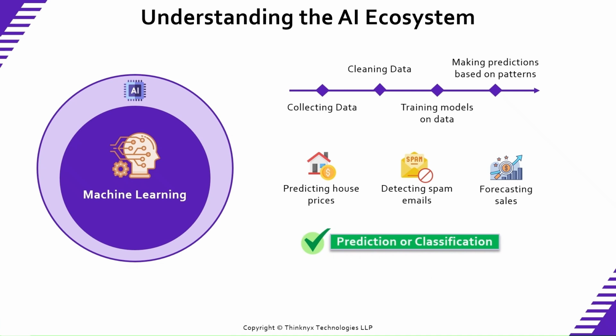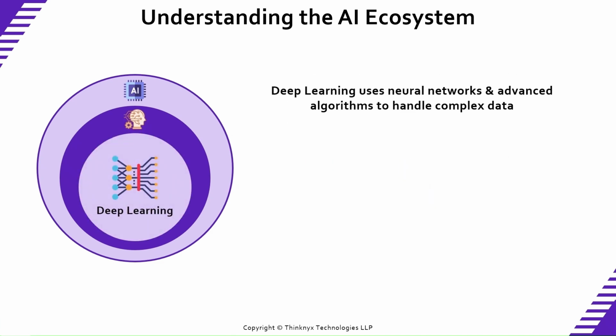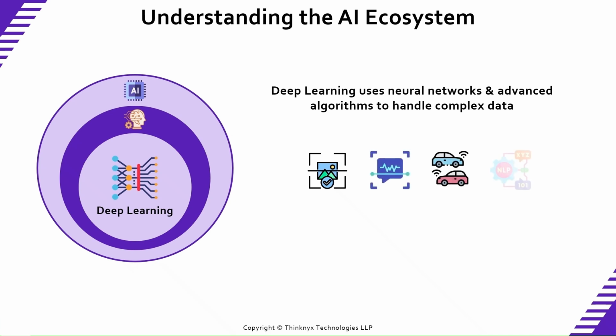But as data becomes more complex, images, speech, massive datasets, traditional ML struggles. This is where deep learning comes in. Deep learning uses neural networks and advanced algorithms to handle complex data. It powers image recognition, speech recognition, self-driving cars, natural language understanding. In simple terms, machine learning learns patterns. Deep learning handles complexity at scale.